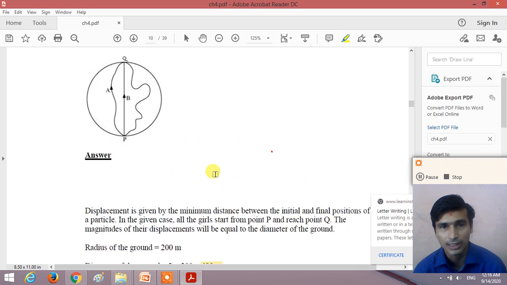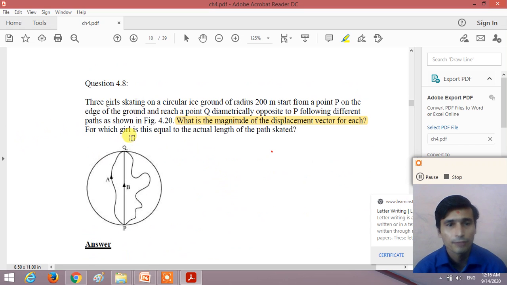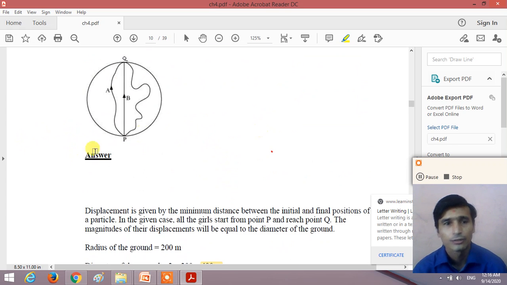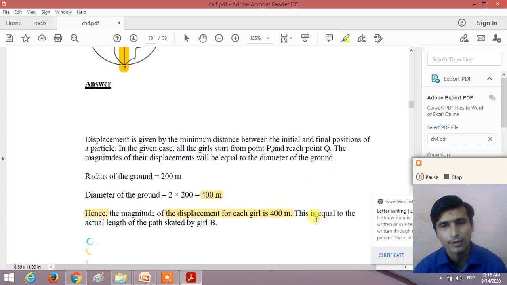Understand? Now, the second question is for which girl the magnitude of the displacement is equal to the actual path length, right? So the girl B is moving in a diametrical path. So for the girl B, the magnitude of the displacement is equal to the actual path length.